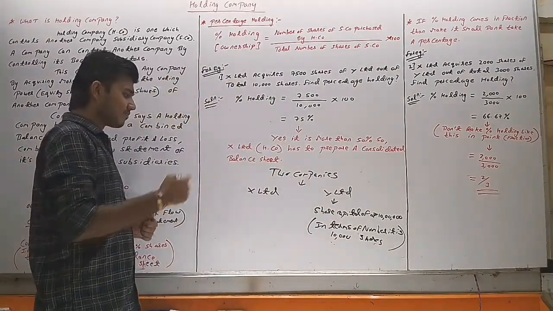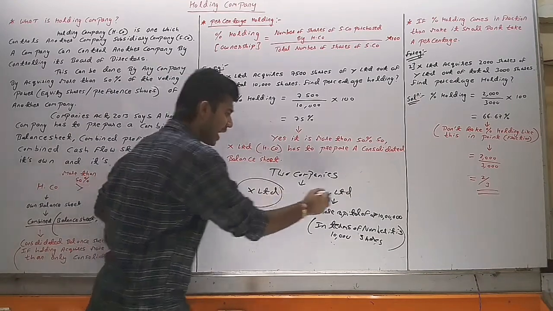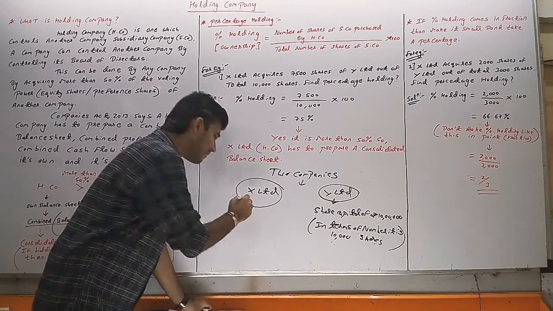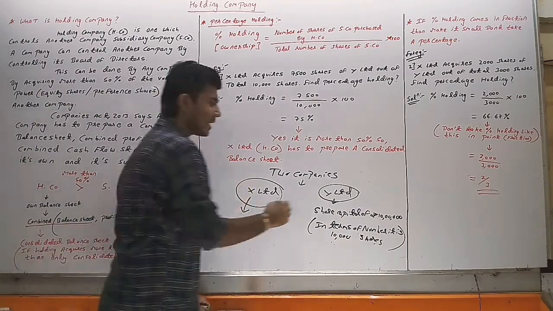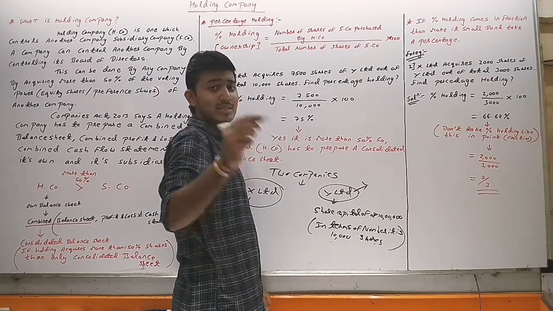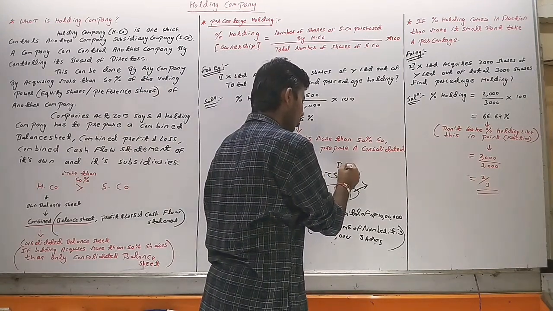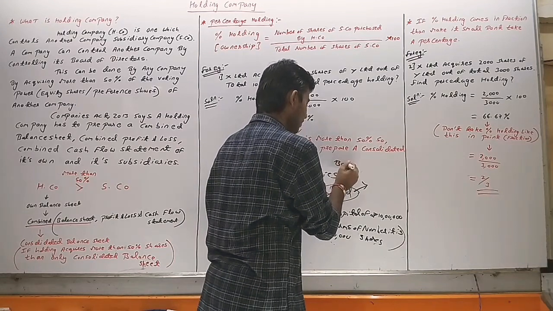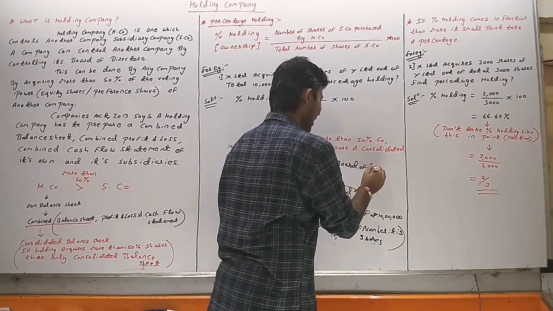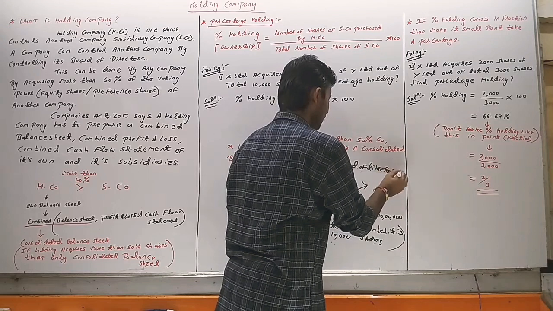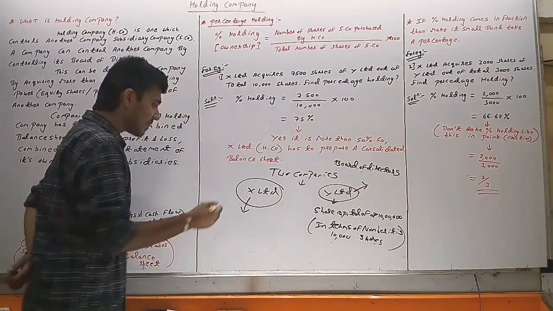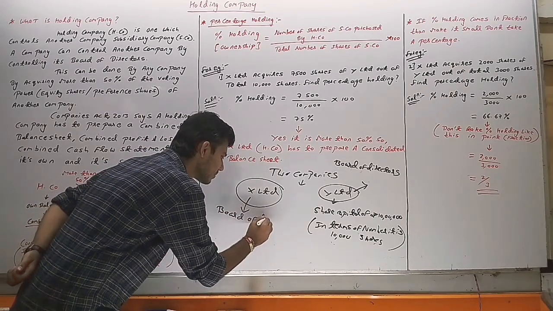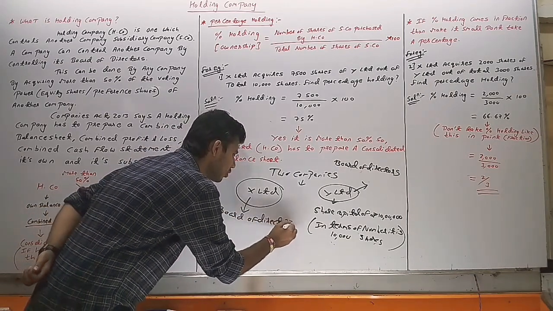Now the case comes X Limited and Y Limited. Both are different companies. In every company, whether it is X Limited or whether it is Y Limited, there are board of directors. Whether it may be Y Limited or it may be X Limited, every company has its board of directors.